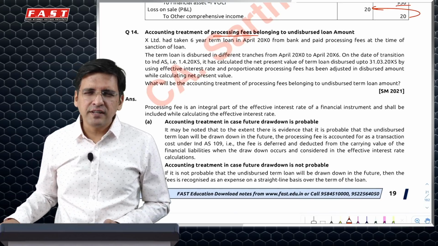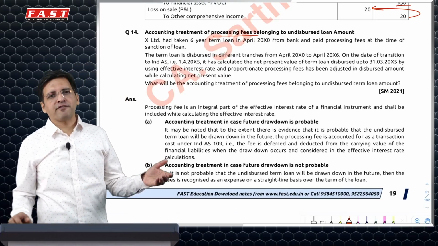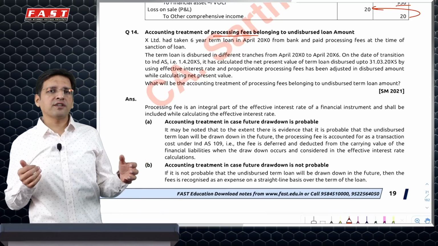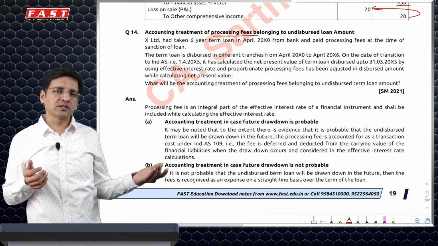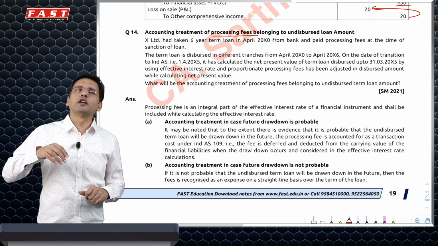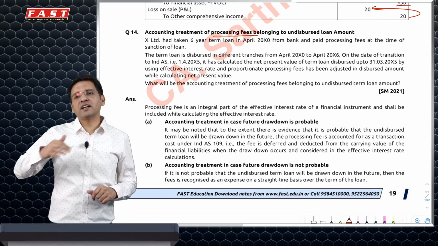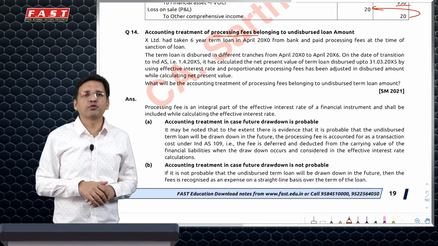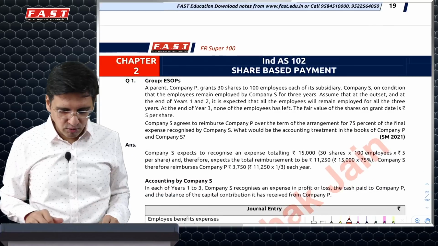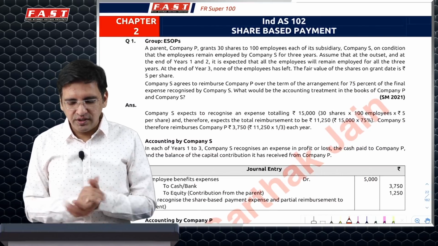Next is processing fees. If you have taken a loan, you've paid a processing fees upfront, but a part of the loan has been only taken. The part of the processing fees that relates to the undisbursed or the unavailed part will still be deferred as an asset till the loan of the remaining part is taken and will be adjusted from the remaining part. But if you decide not to withdraw the remaining part, then you'll have to charge that amount to PRL. That is what a theory small question.